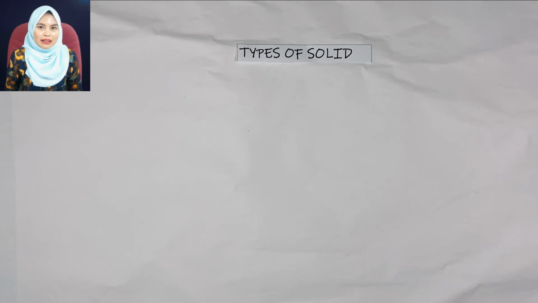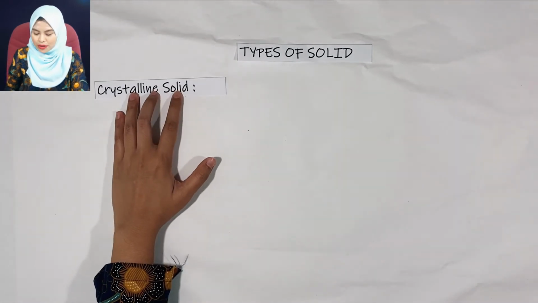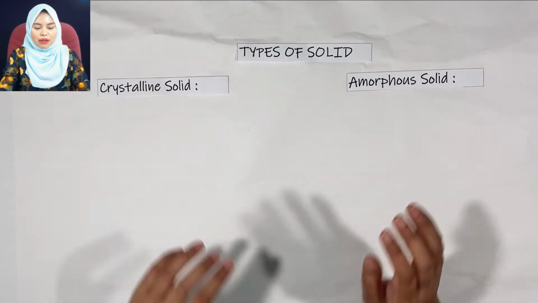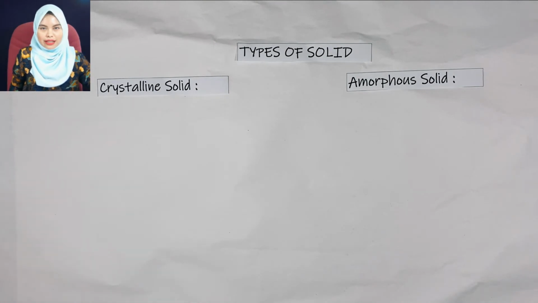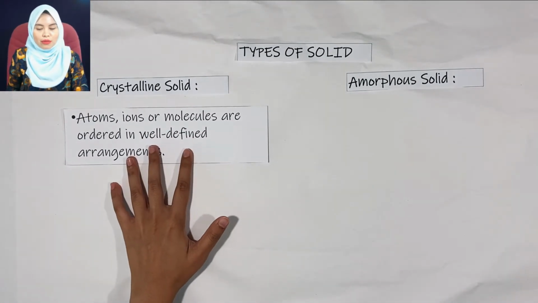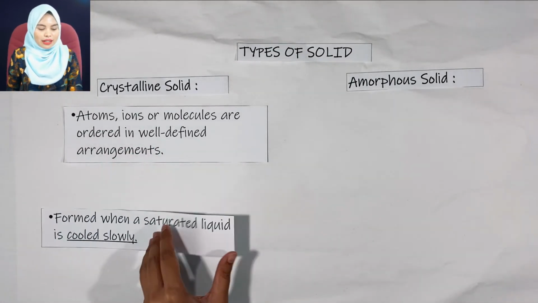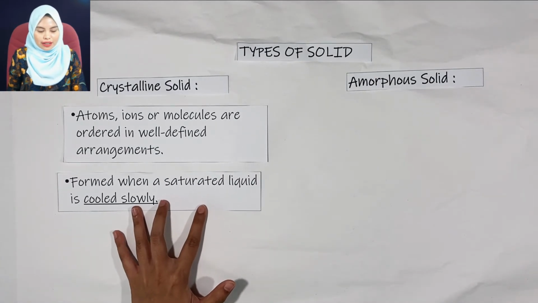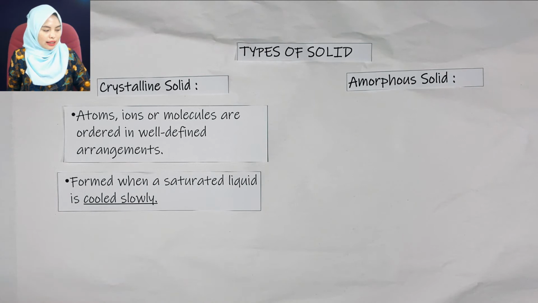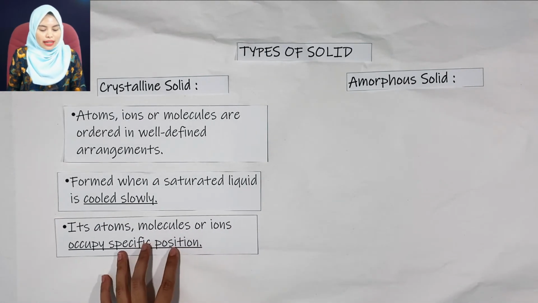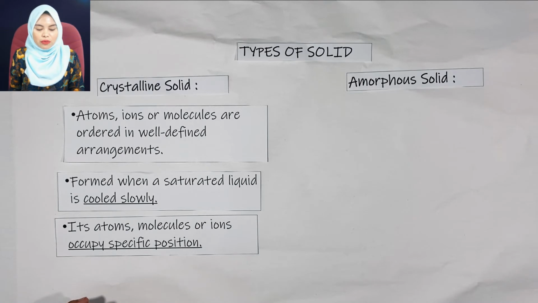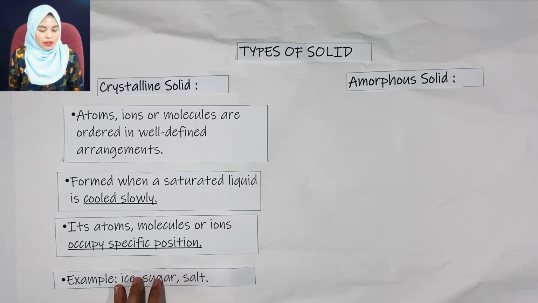Next, I would like to explain about the types of solid. So we have two of them, which are crystalline solid and amorphous solid. So what about crystalline solid? Crystalline solid is when the atoms, ions, or molecules are ordered in a well-defined arrangement. Crystalline solid is formed when a saturated liquid is cooled slowly. The atoms, molecules, or ions occupy specific positions in crystalline solid. Examples of crystalline solid are ice, sugar, and salt.